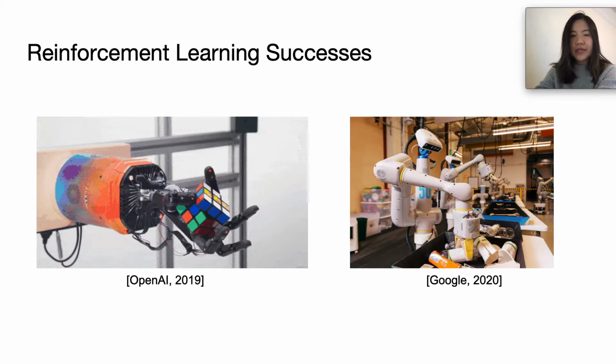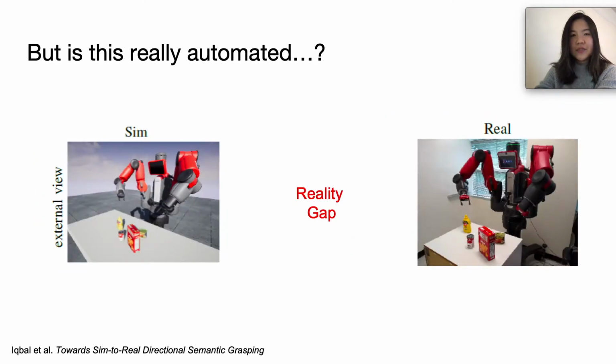But this approach still has its limitations. In doing most of our learning in sim, we encounter a secondary problem called the reality gap, where policies learned fully in simulation won't work when directly applied to the real world because our simulators are not rich enough to accurately and fully capture reality. So there may be discrepancies in the way the world looks or in the dynamics and so on.